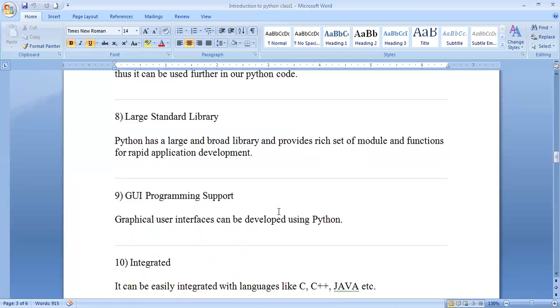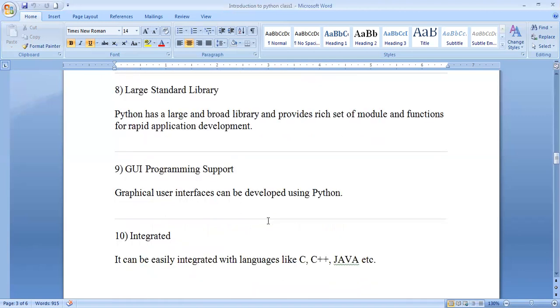And GUI means graphical user interface. Every program should work on a certain interface, and a certain user interface can be supported using Python. That's why GUI programming support is very much essential in Python. At last, integrated. Whatever program we develop in Python will be integrated with other programming languages like C, C++, and Java, one of the standard programming languages. However, Java is also a purely object-oriented programming language.